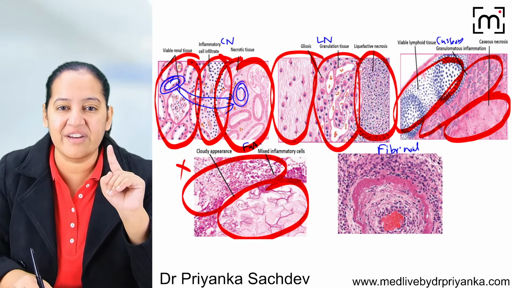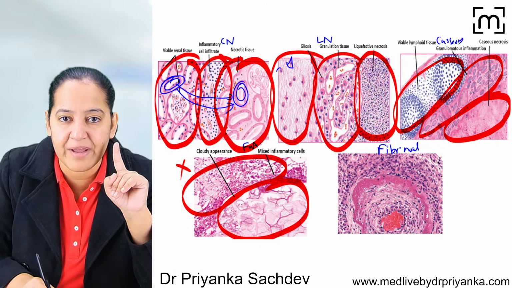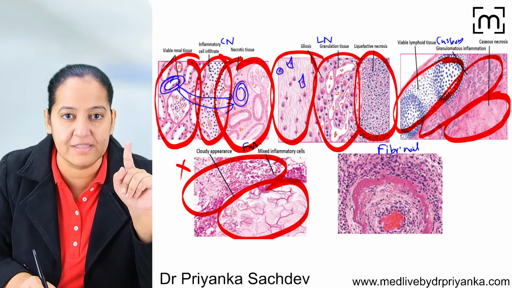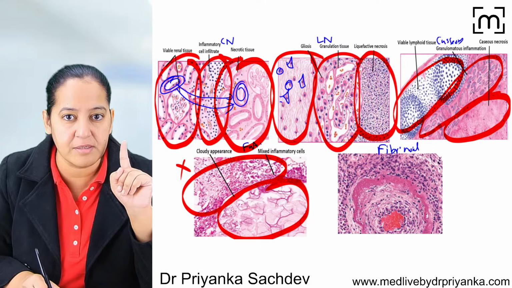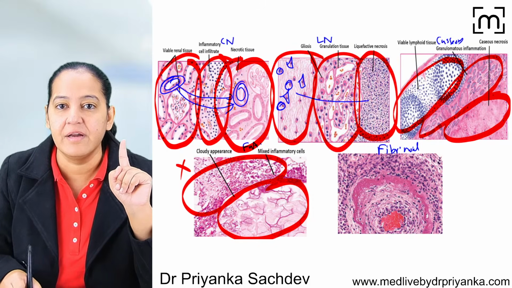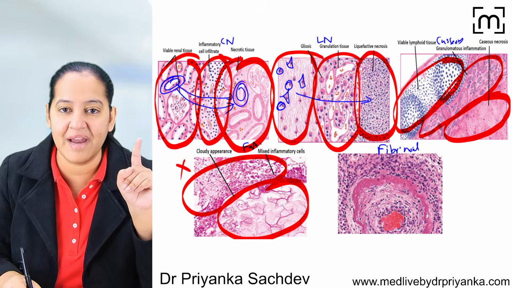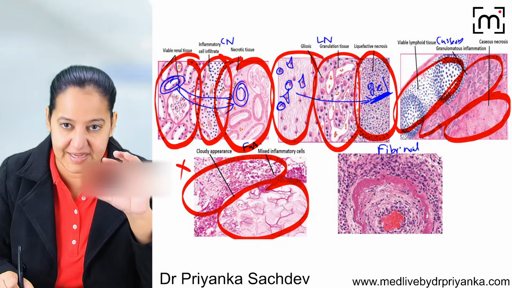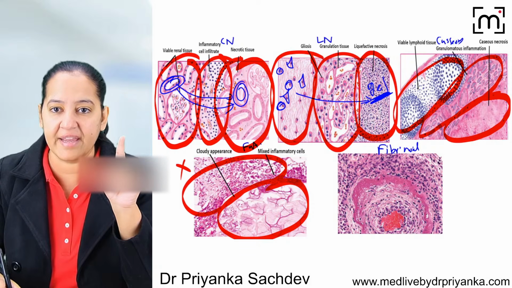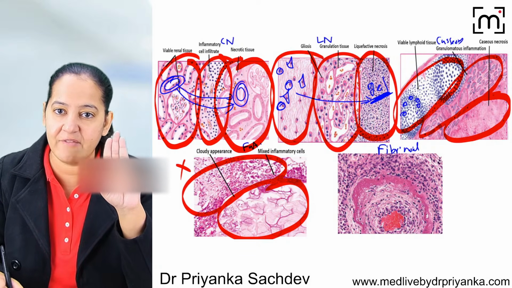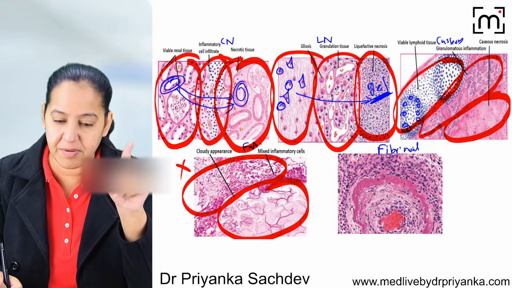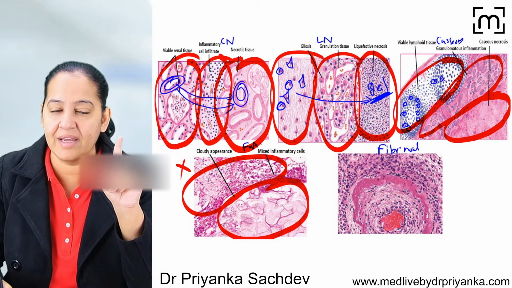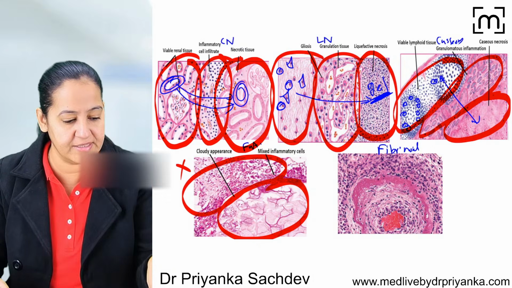In the second one, liquefactive necrosis, here I can see the neurons, the brain cells. I can see they have all 3 details: outline, cytoplasm, and nucleus. But here I can see all 3 details are lost, and it is a gel which is formed. It is gel-like material. Coming on to the third one, here I can see the lymph node, lymphocytes. They have all 3 details: cytoplasm, nucleus, outline. And here all the 3 details are lost.